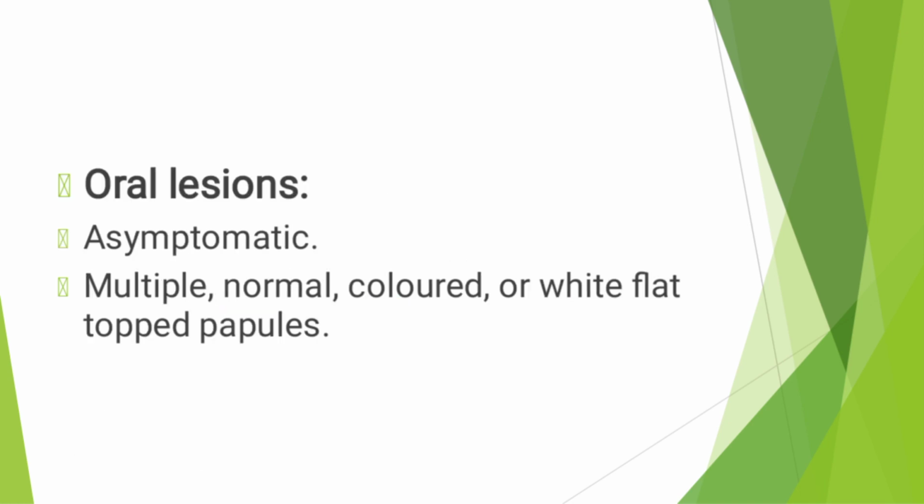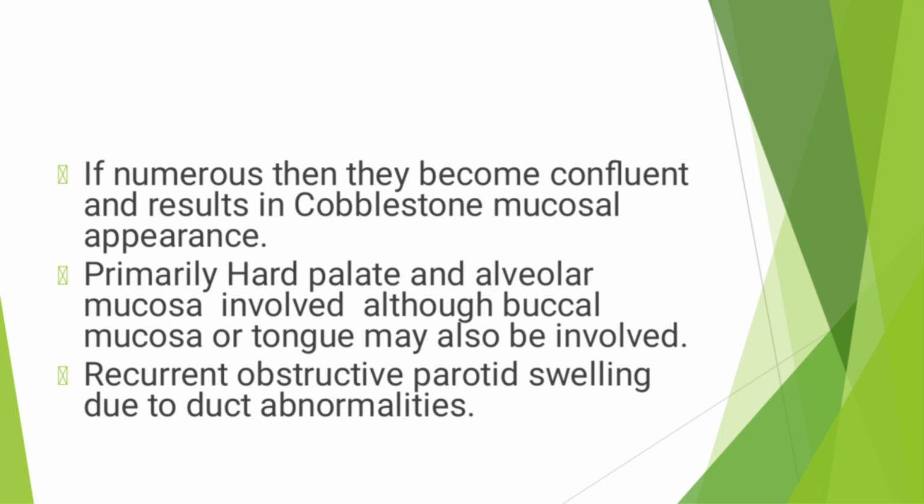Then the oral involvement is asymptomatic, with multiple normal-colored, white, flat-topped papules in the oral cavity. If numerous, they become confluent and result in a cobblestone mucosal appearance.